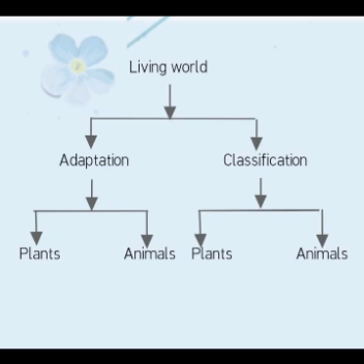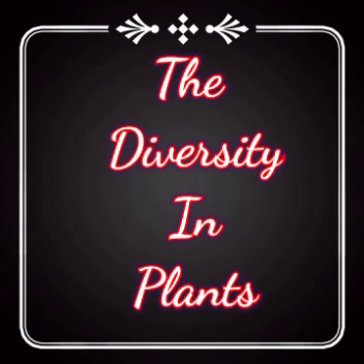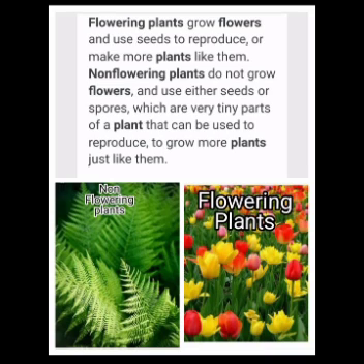In adaptation we are going to learn about plants as well as animals, and in classification also we are going to learn about plants as well as animals. The diversity in plants. In this we are going to discuss 3 points. First one is flowering plants. Flowering plants means plants that grow flowers and use seeds to reproduce or make more plants like them.